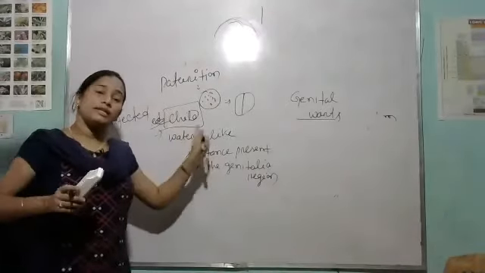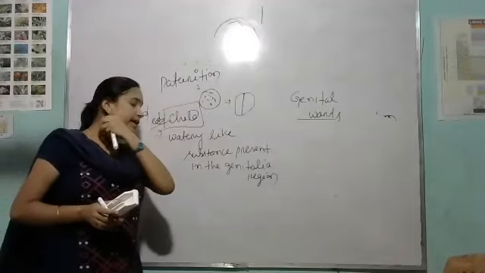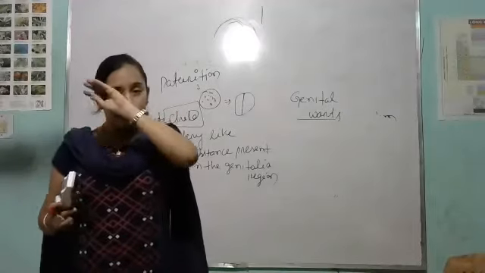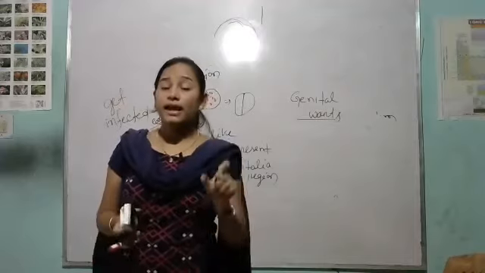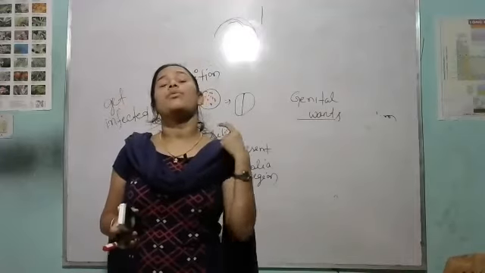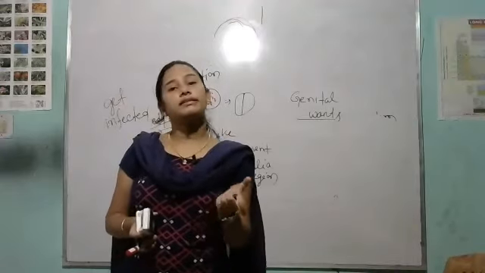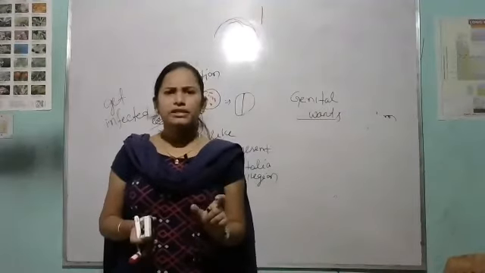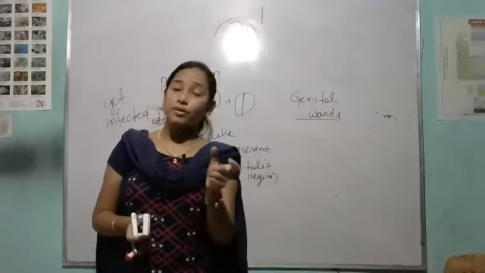Genital herpes: again I repeat, it is a viral disease, and in this disease the watery substance is present in the genitalia region, meaning your reproductive organ.